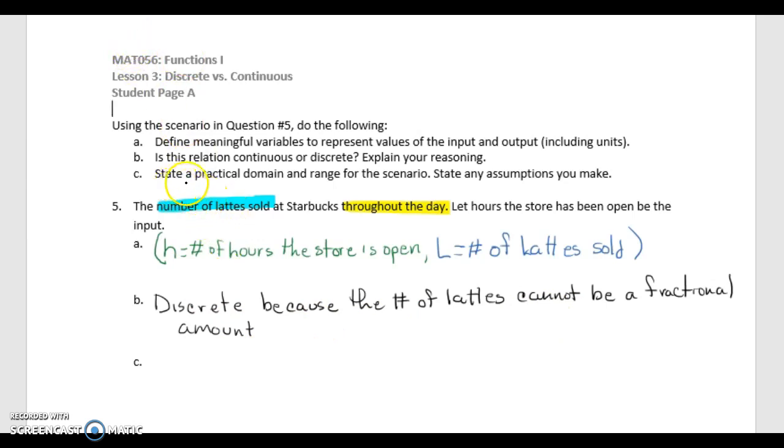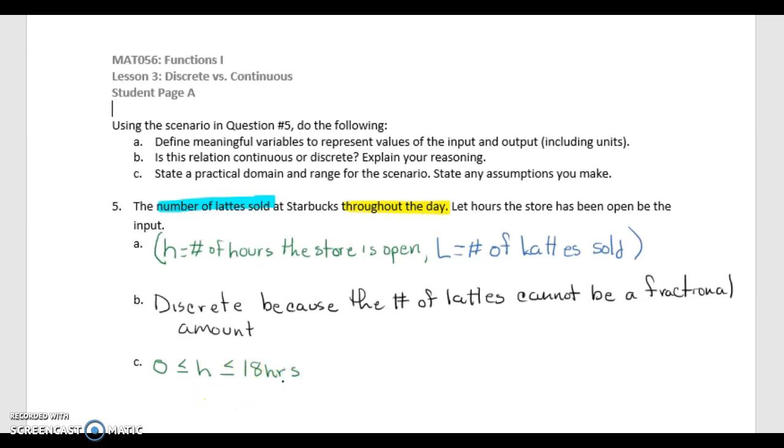And then letter C is asking for the practical domain and the practical range. So throughout the day, that piece can be broken up, so we actually can use inequalities here. We can start with 0 hours all the way up to, let's say that they're open for 18 hours in a day.